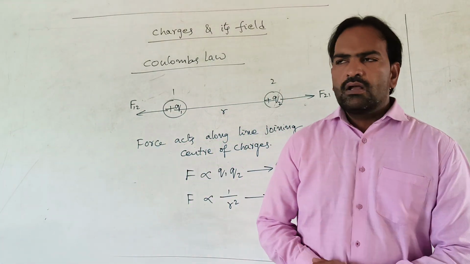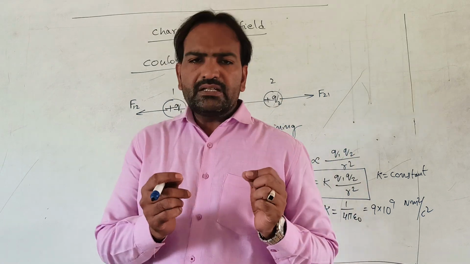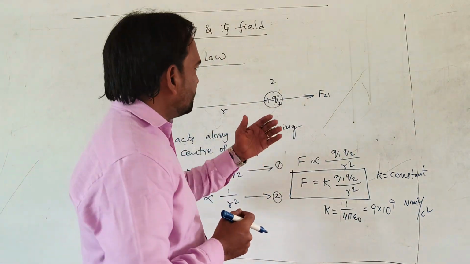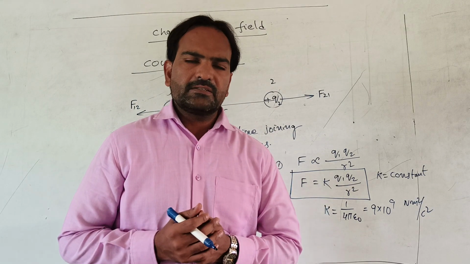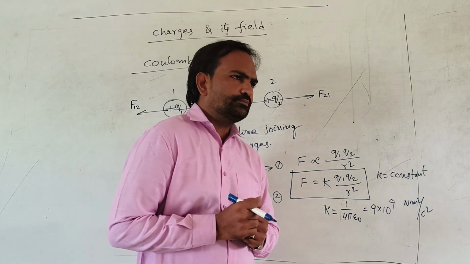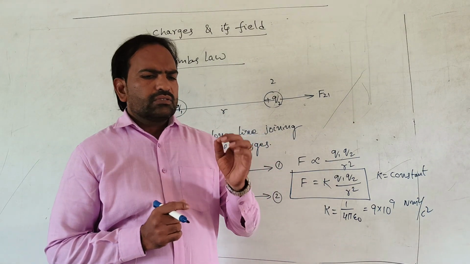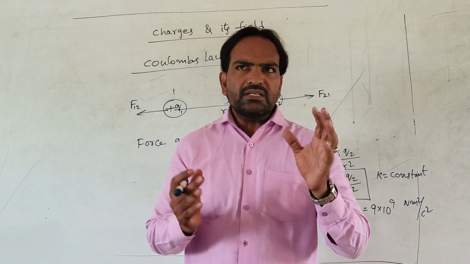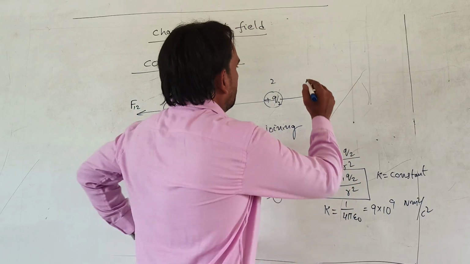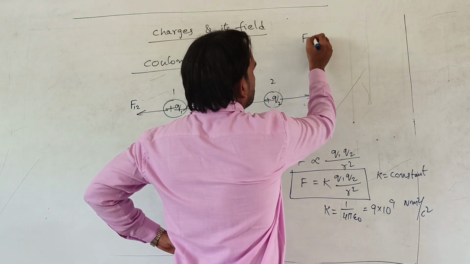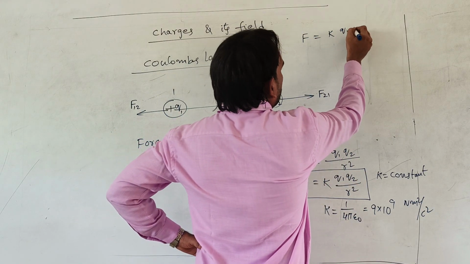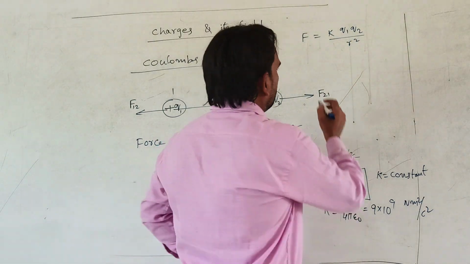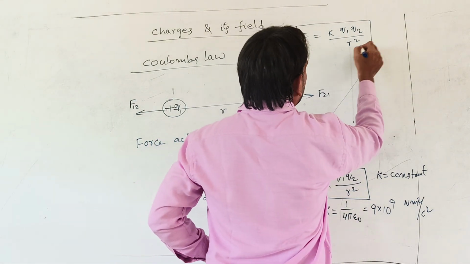Okay students, now let's discuss other points: the similarities between electric forces and gravitational forces. When you observe clearly, there are some similarities. We already learned that F is equal to K Q1 Q2 by R square, the formula according to Coulomb's law.